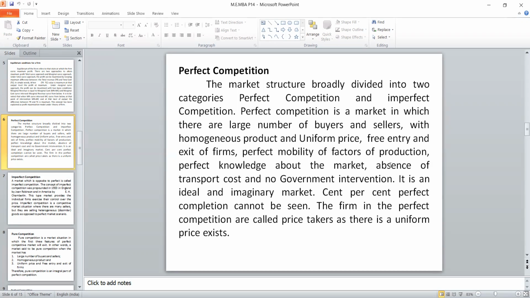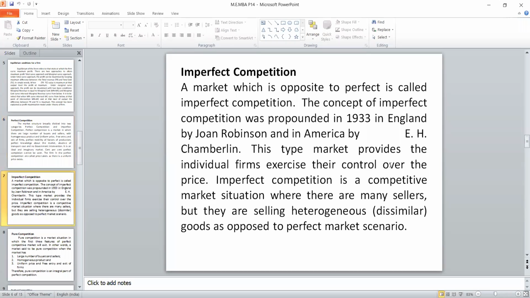But this particular market is an illusory one, because all 7 conditions cannot exist together. One more thing: in this perfectly competitive market, we call the firm a price taker, because uniform price is one condition in perfect competition. Those who do business in this competitive market are called price takers. So if these 7 conditions are there, it is perfect. If any one of the conditions is not there, then it is imperfect.